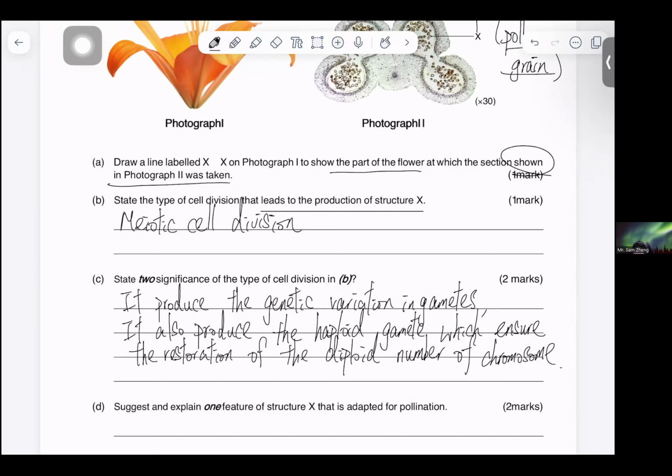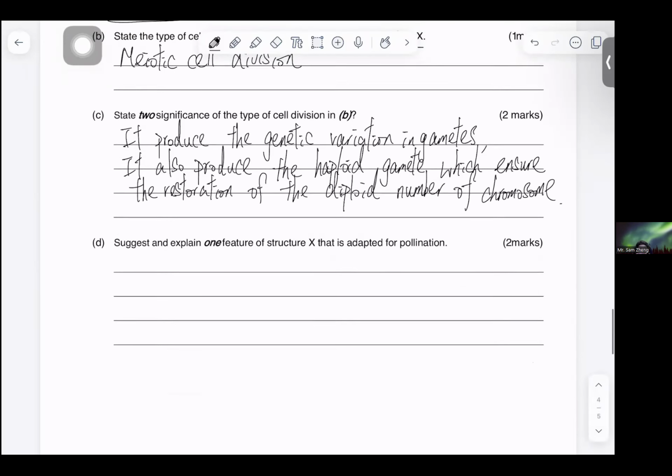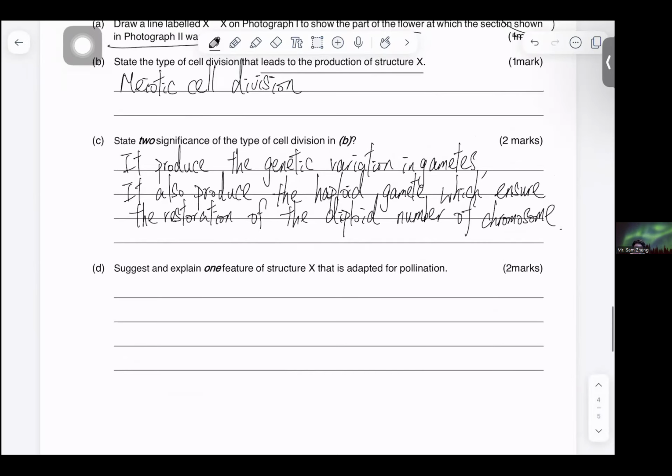So in this case, it gives us haploid gametes and produces more genetically varied gametes. And it also ensures that restoration of the diploid number of chromosomes can be made during fertilization, even though there is genetic variation.